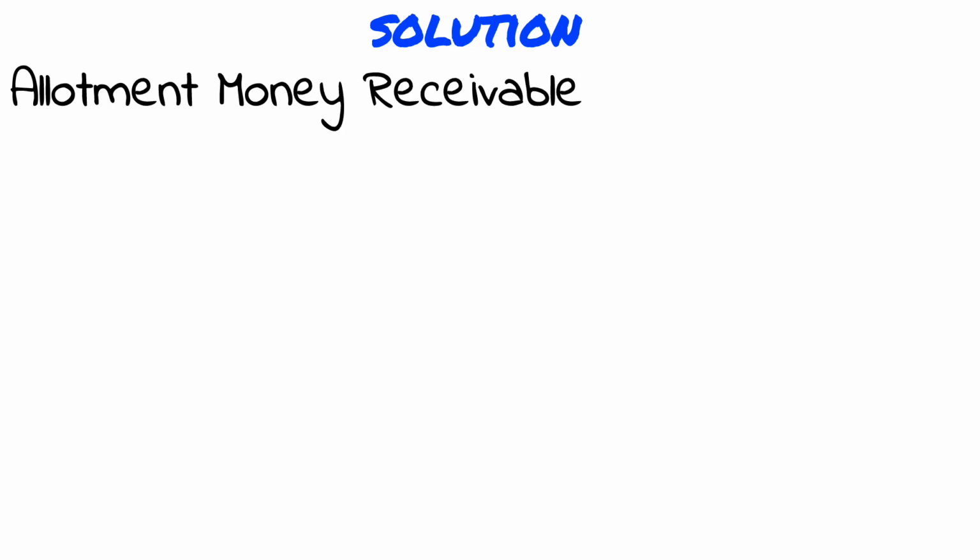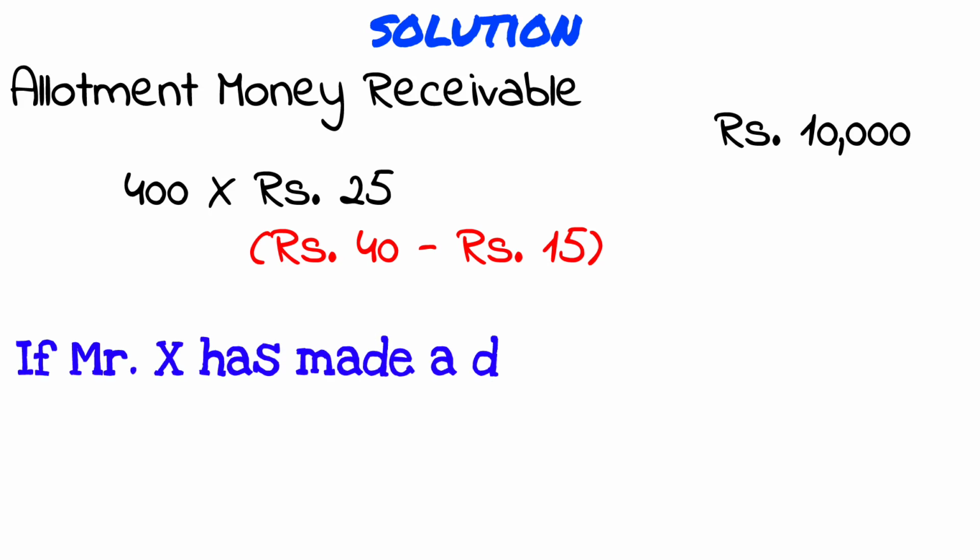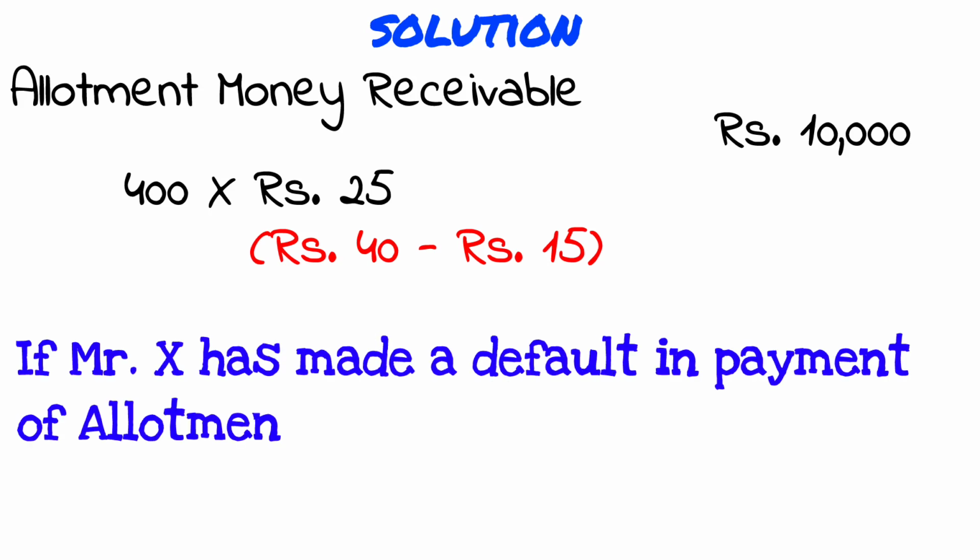So now think about allotment. At the time of allotment, the total amount receivable, initially, was 40 rupees. But now will Mr. X have to pay 40 rupees? No, he'll have to pay only 25 rupees because 15 rupees towards allotment he has already paid unknowingly at the time of application. 400 shares, 25 rupees is 10,000 rupees.